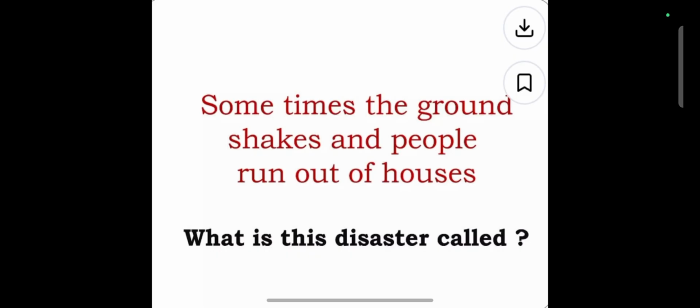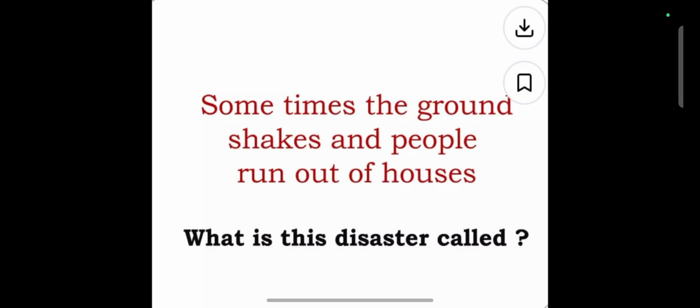But sometimes, due to some internal activities, some kind of friction or collapse occurs between these plates, which creates some kind of vibration on the upper surface of the earth. Because of this collapse, vibration occurs on the upper surface of the earth, which is called an earthquake. And this earthquake creates lots of destruction.